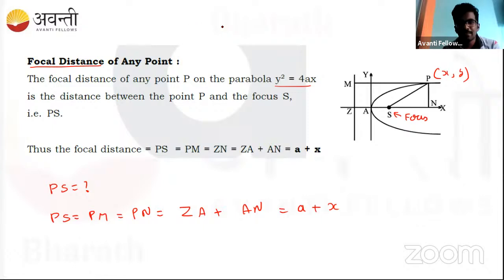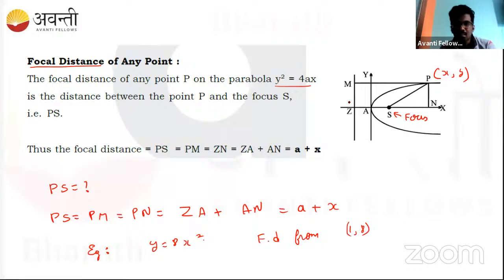Okay. So if I say y is equal to 8x square, that is actually the equation of the parabola. For example, how will questions be asked? Y is equal to 8x square. This is the question, and in this question they'll ask to find the focal distance from some point. Let's say 1 comma 8 may be given. It has to satisfy the equation. This is how the question may be asked.